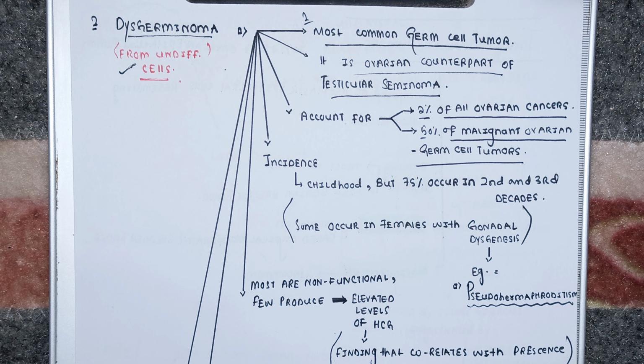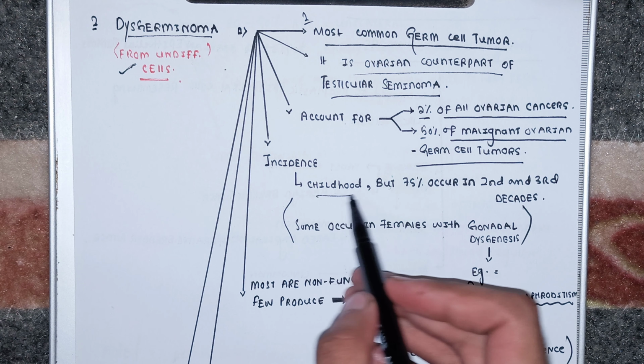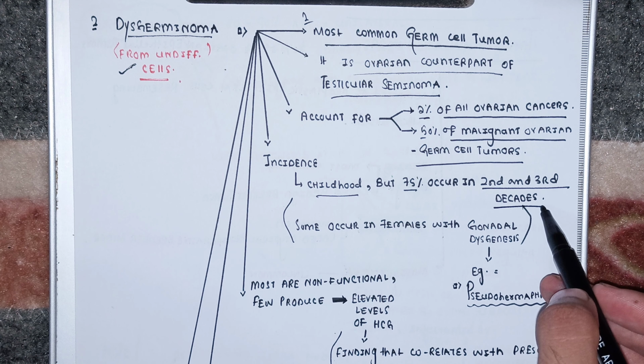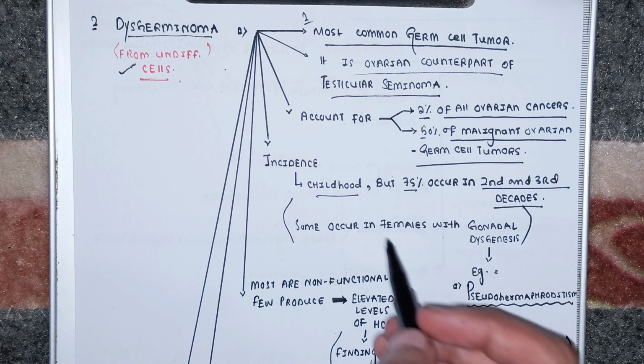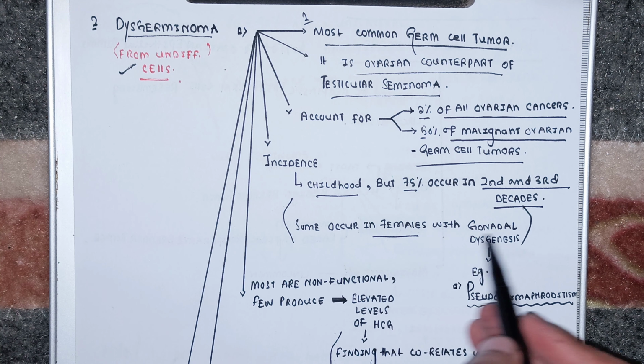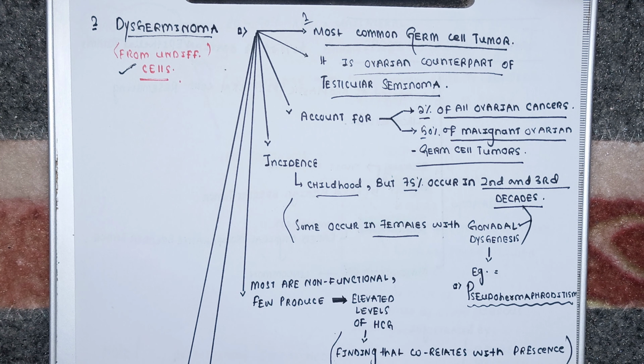The incidence of dysgerminoma is high in childhood and can be seen up to 75% in the second and the third decades of life. The incidence can also be high in females with gonadal dysgenesis. The females suffering from gonadal dysgenesis can also develop this germ cell tumor, dysgerminoma. What type of gonadal dysgenesis? That can be pseudohermaphroditism.